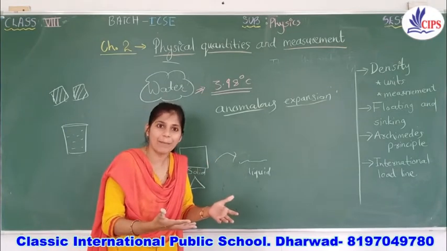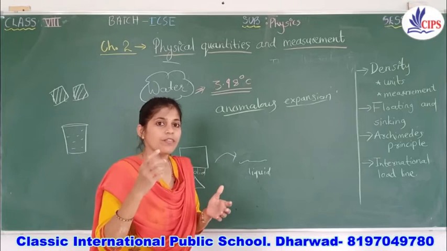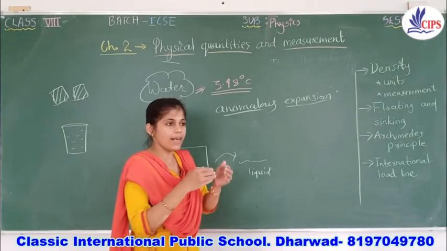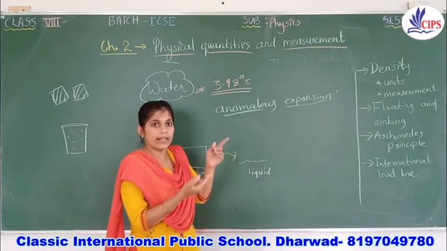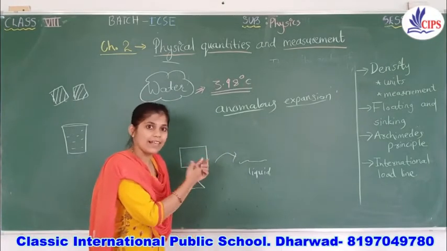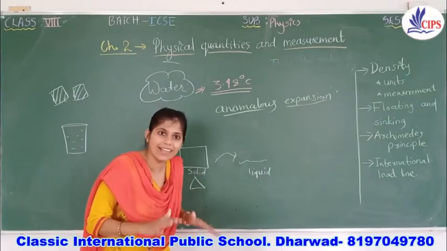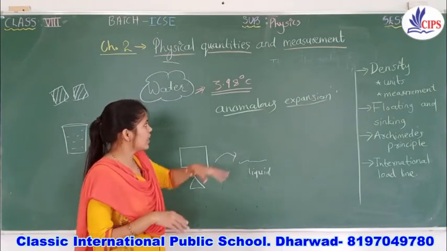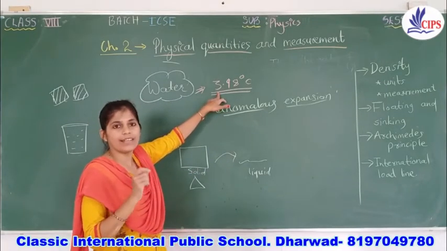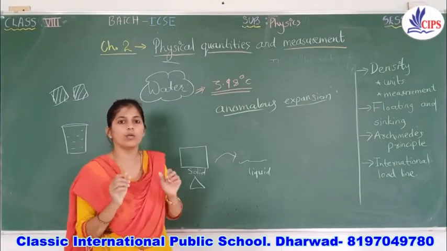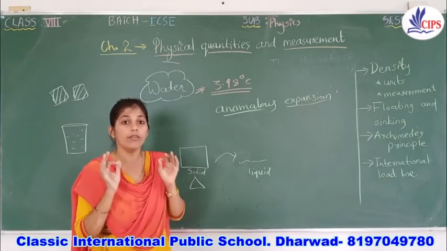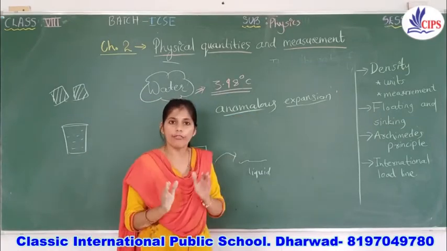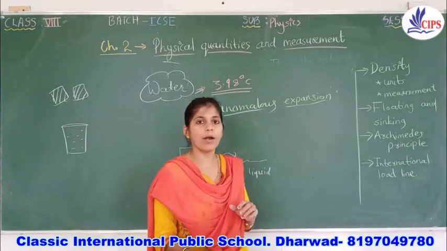But instead, see children, the ice cube will start melting at 0 degrees Celsius. That I think you know, right? But as the temperature is increasing, it is showing an increase in density. Actually, it should be decreasing as the temperature is more. But at this temperature, 3.98 degrees Celsius, it is showing you the maximum density of the water, and that is called anomalous expansion of the water. So this was all about the density.